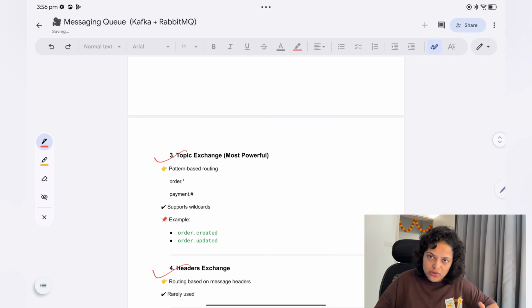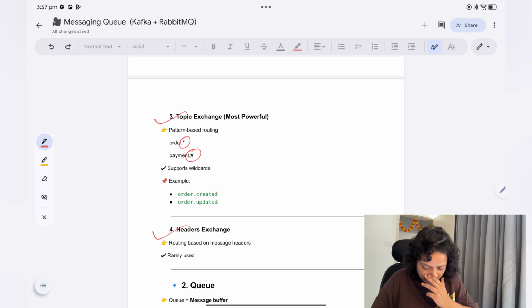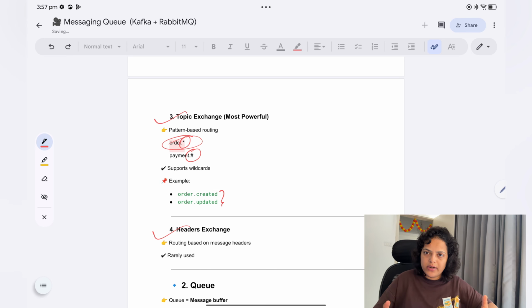Now the topic exchange. What is a topic exchange? It is pattern based. Here you have patterns with star and hash, like order.*, payment.#. It supports wildcards. For example, order.created, order.updated. It will send only that kind of topic which has this kind of value. So order.created and order.updated will match order.*, whatever comes after order, and it will send the message to all those queues.